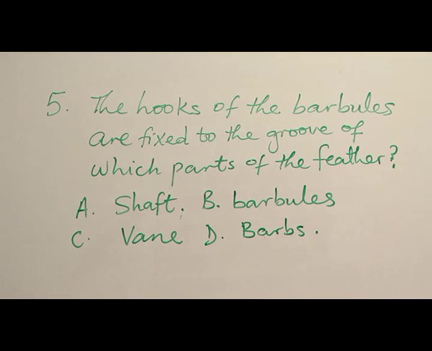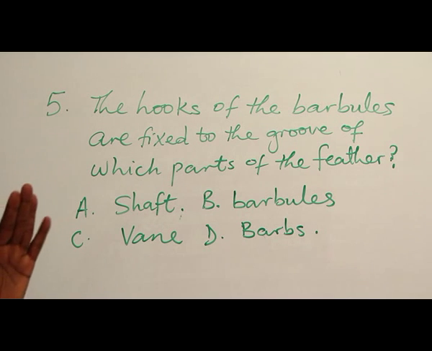Question number 5. The hooks of the barbules are fixed to the groove of which part of the feather? You know, the feather has shaft. From the shaft we have barbs, and barbs branch out into barbules, and they have hooks and grooves with which they fix to each other to form the vane you see in it.